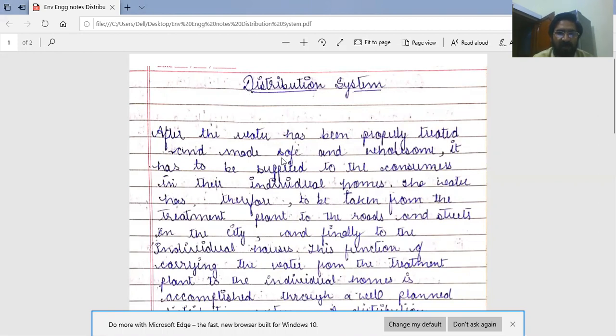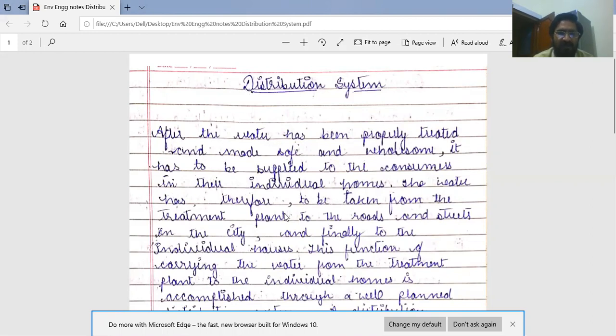After the water has been properly treated in water treatment plant and made safe and free from contamination or pollution and wholesome, it has to be supplied to the consumers in their individual homes.